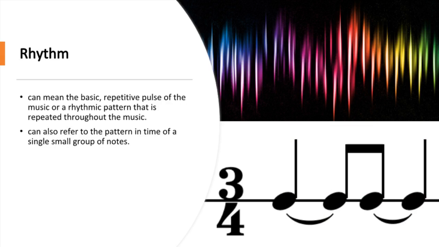The beating of the drums, blowing of the winds, swaying of the trees, chirping of the birds, and the sunrise and sunset show rhythm. The term rhythm has more than one meaning. It can mean the basic, repetitive pulse of the music or a rhythmic pattern that is repeated throughout the music. It can also refer to the pattern and time of a single small group of notes.